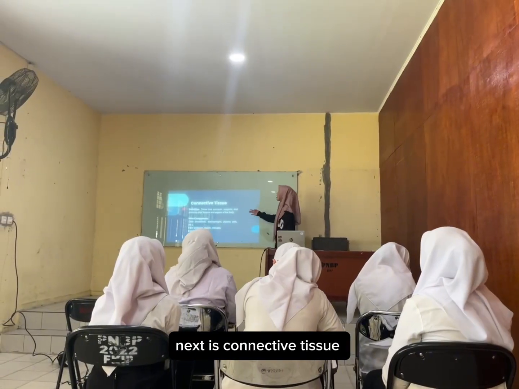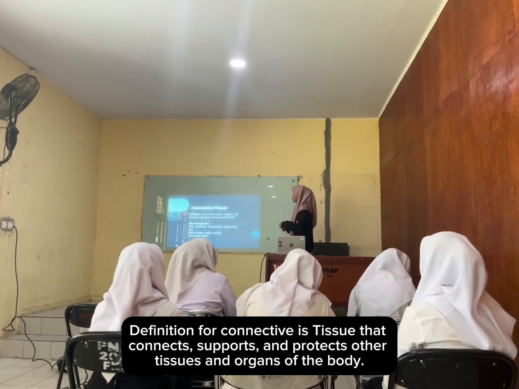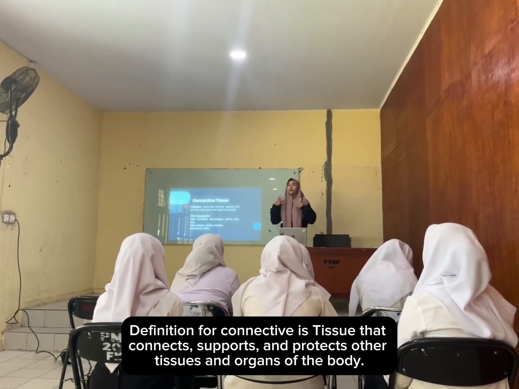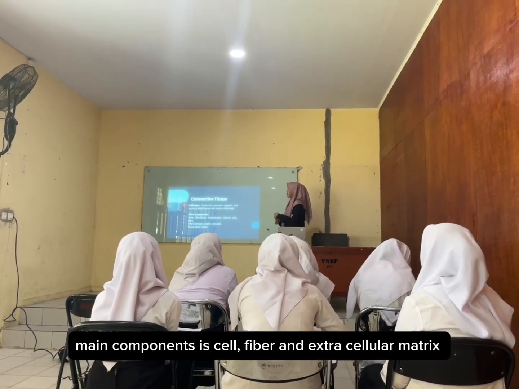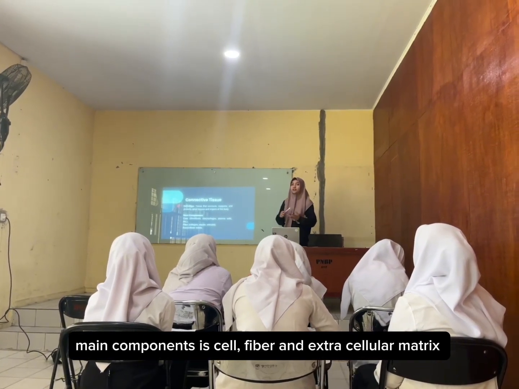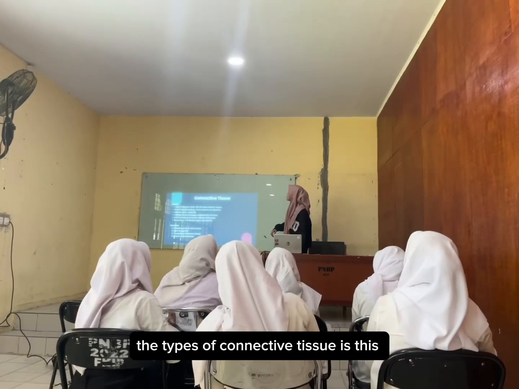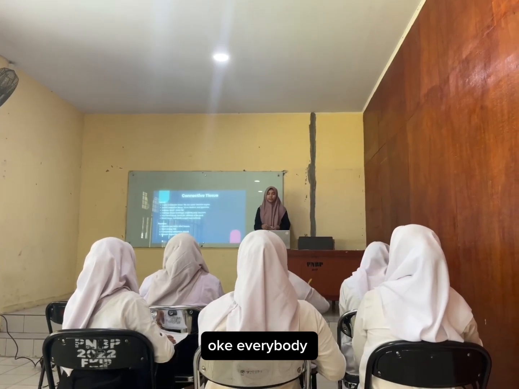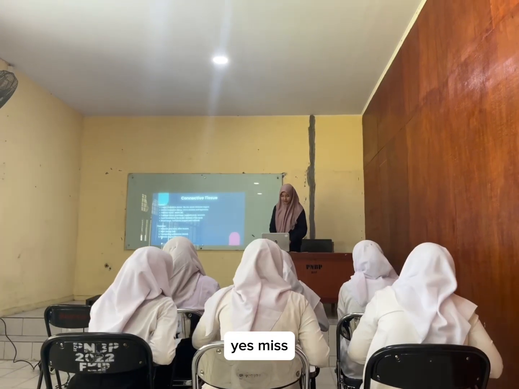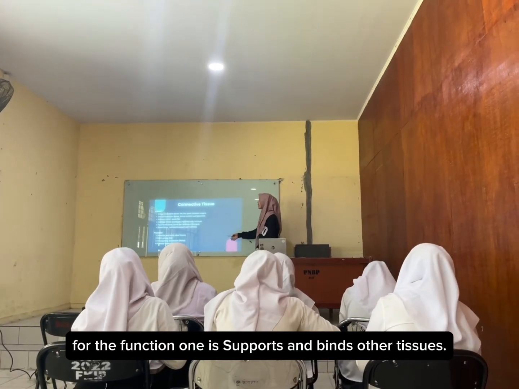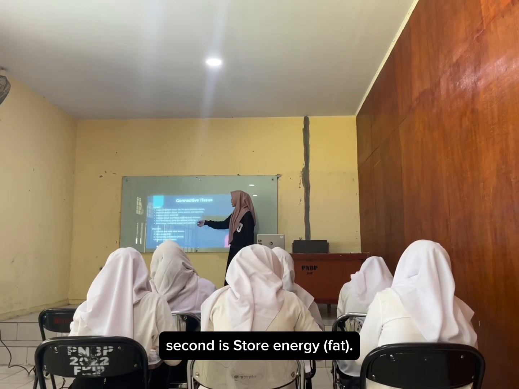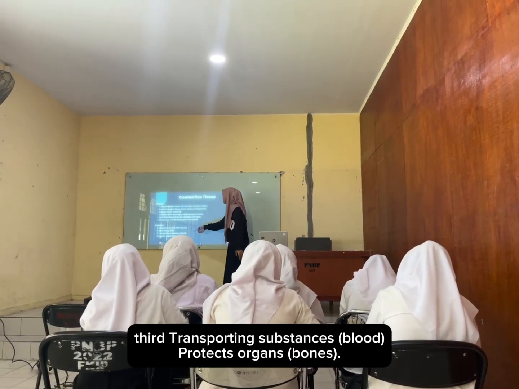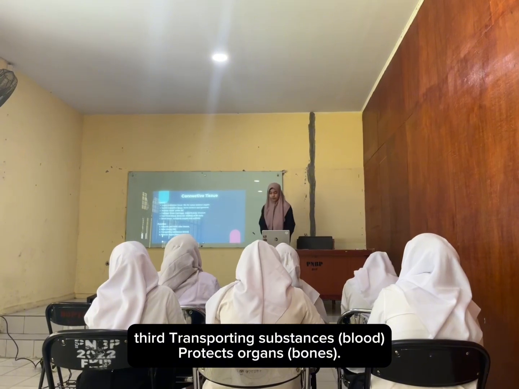Okay, next is connective tissue. The definition of connective tissue is tissue that connects, supports, and protects other tissues and organs of the body. The main components are cells, fibers, and extracellular matrix. The types of connective tissue you can look at and write in your book, okay? Everybody? Yes. For the functions: one is to support and bind other tissue. Second, store energy or fat. Third, transporting substances. And fourth, protect organs and bones.